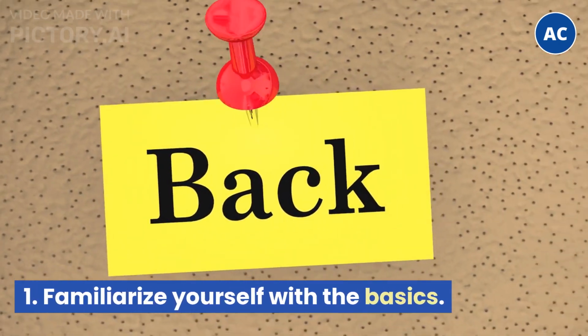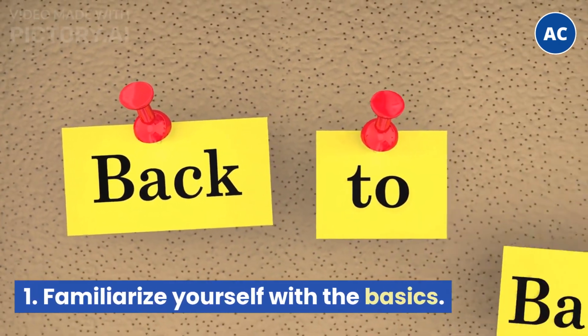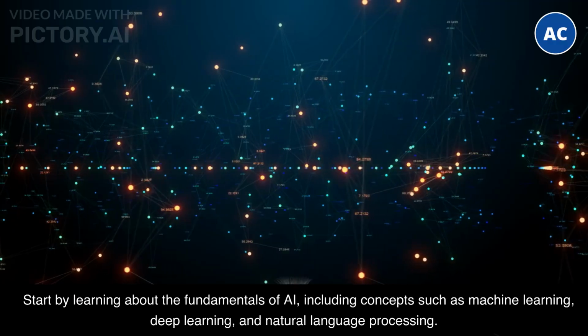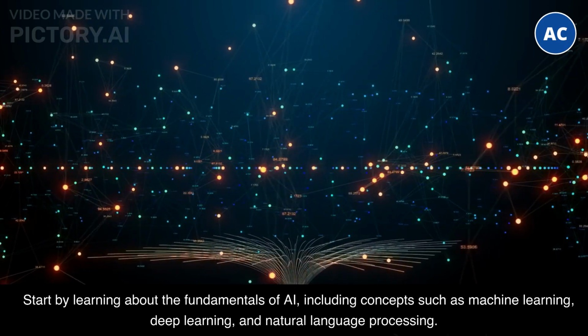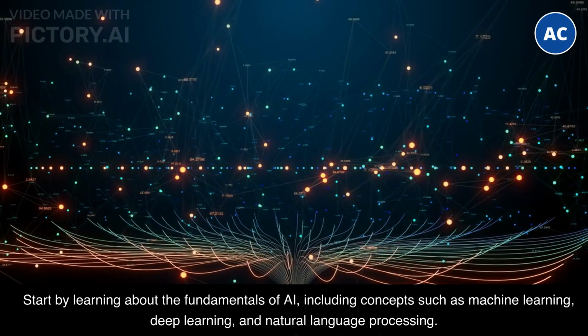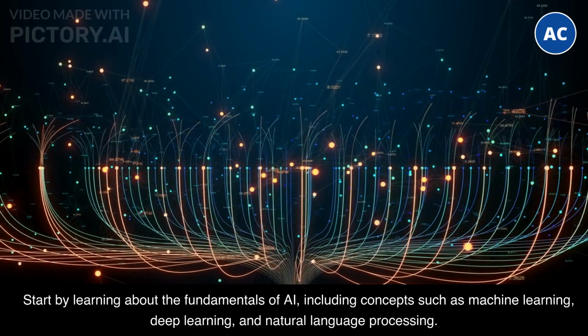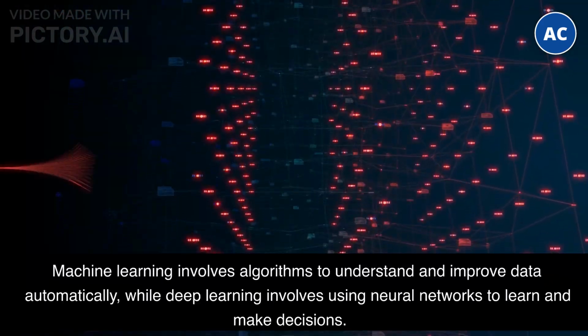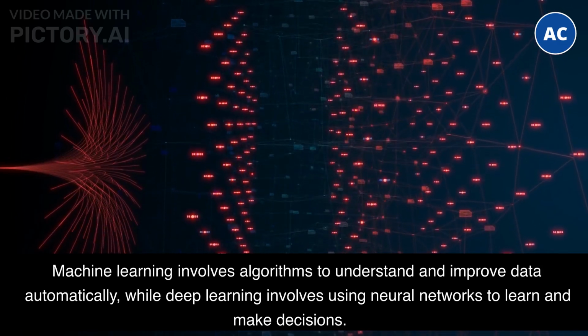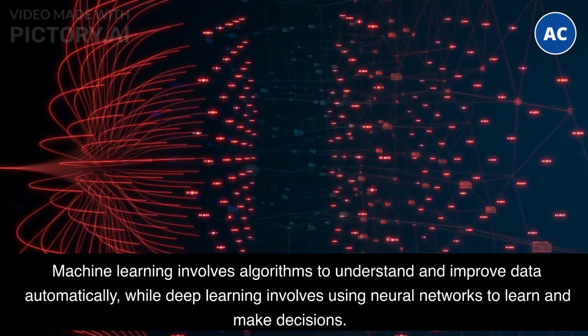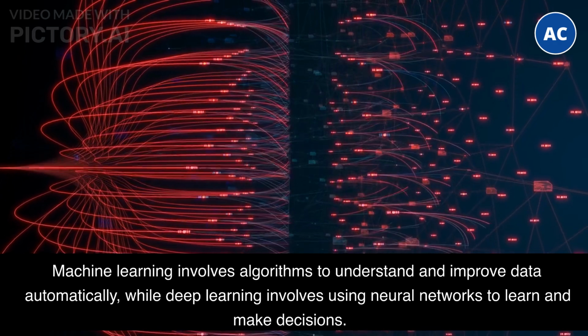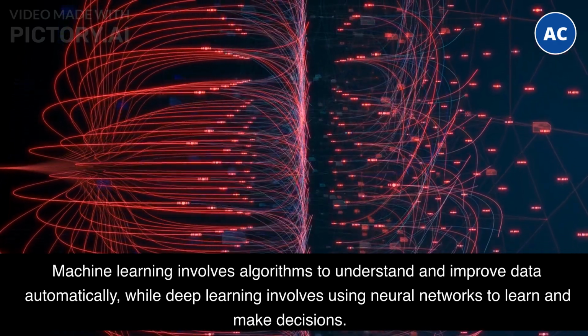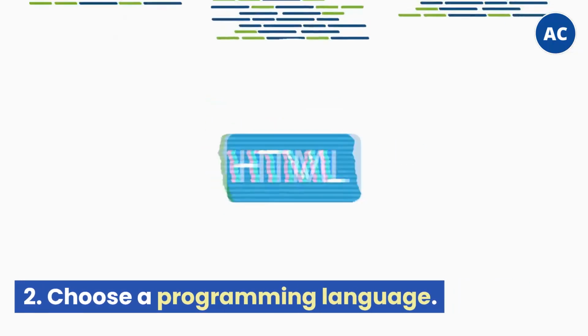1. Familiarize yourself with the basics. Start by learning about the fundamentals of AI, including concepts such as machine learning, deep learning, and natural language processing. Machine learning involves algorithms to understand and improve data automatically, while deep learning involves using neural networks to learn and make decisions.